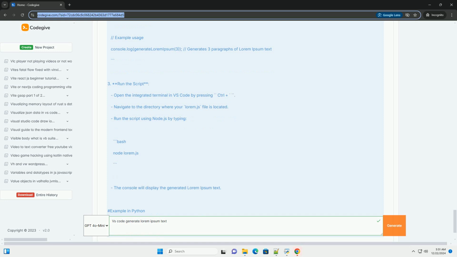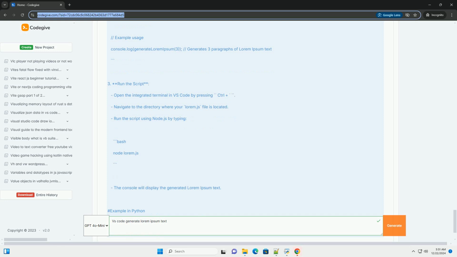Open a new file or an existing file where you want to insert the text. Use the command palette by pressing Ctrl plus Shift plus P. Type lorem ipsum and select the command to generate your desired amount of text, for example 1 paragraph, 2 paragraphs, etc. The generated lorem ipsum text will be inserted into your file.